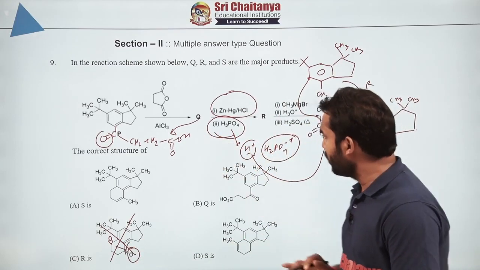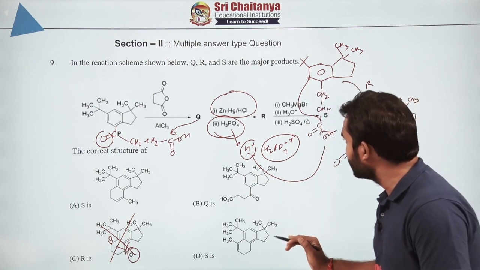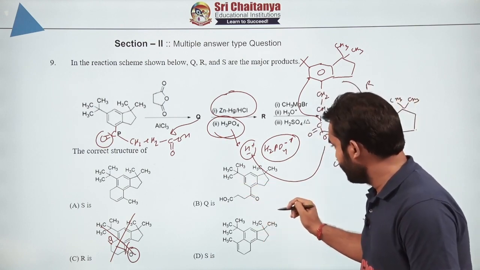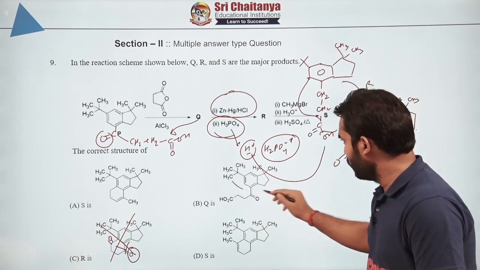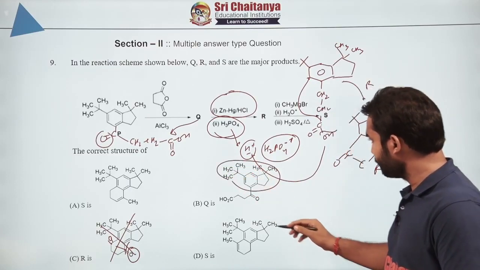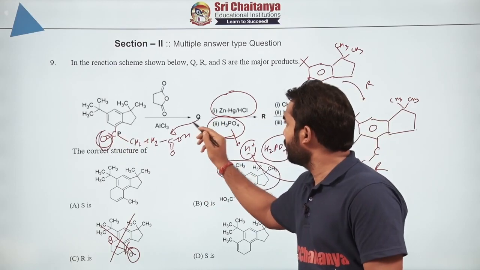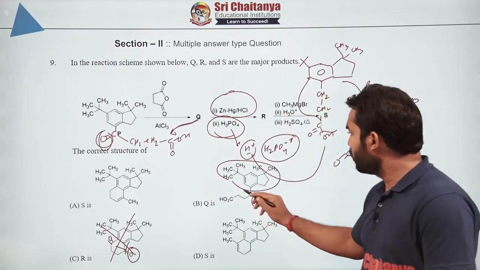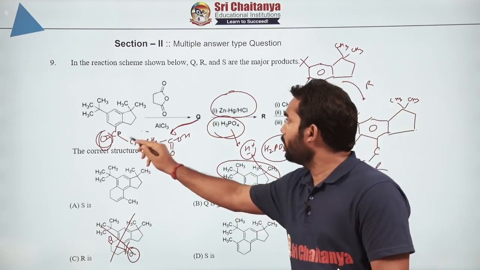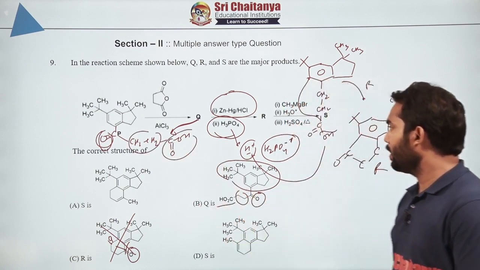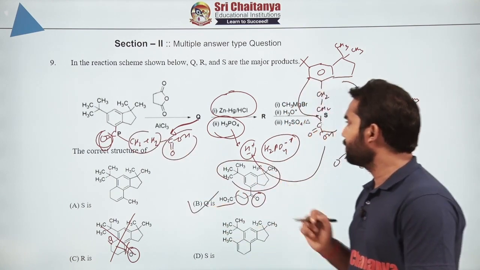Q we have already done. Is the Q structure given anywhere? Yes, they have given Q over here. Look, the whole structure is maintained and then immediately double bond O. Yes, we have got this. You see, Q is this one, and thereafter 2 carbon and COOH. So yes, we have got it. So this B is anyway correct.